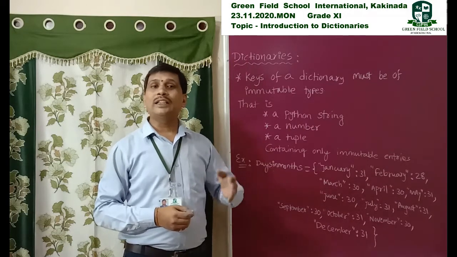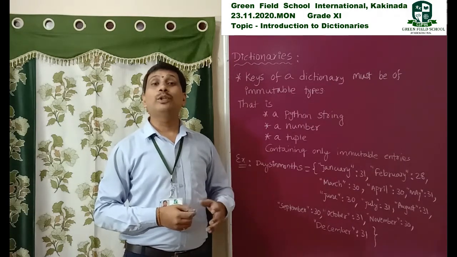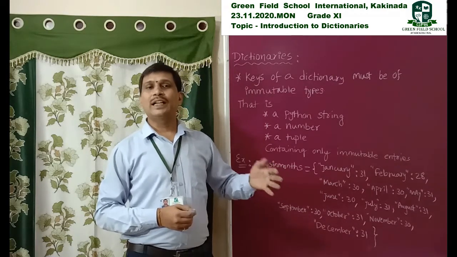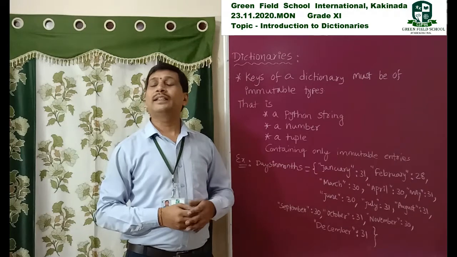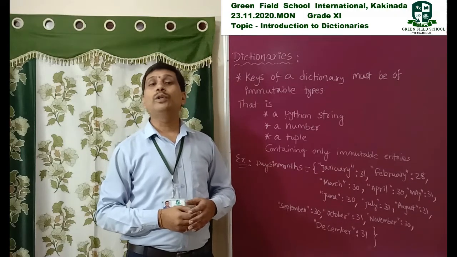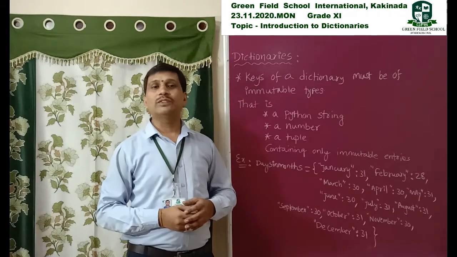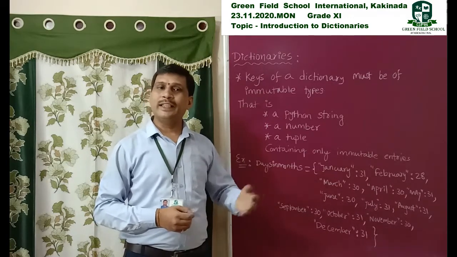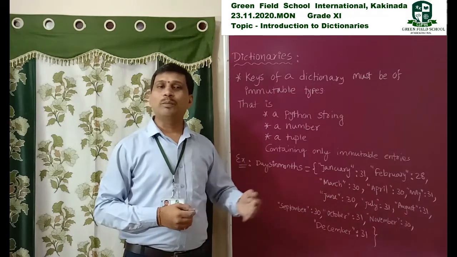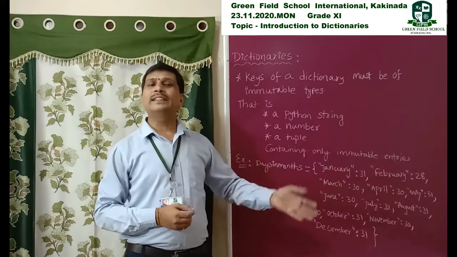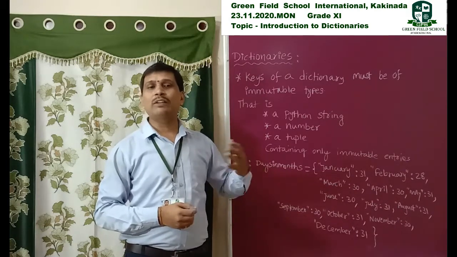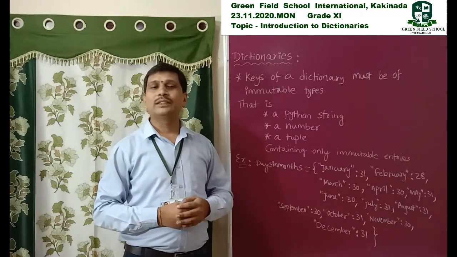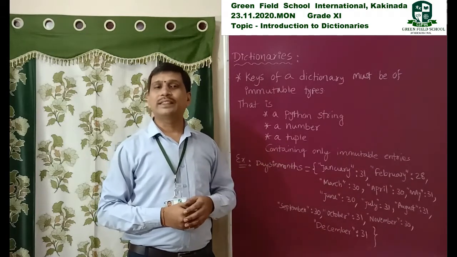Strings and tuples are immutable data types, except lists and dictionaries. That's why we specify keys only as strings, tuples, or any basic data types, that is integer, float, character, or strings. All of these are valid except lists and dictionaries.